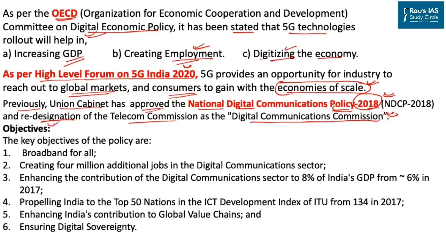The objectives of this policy were very simple. First, we are aspiring to provide broadband to all in the country, including both urban and rural centers. It also envisages creating 4 million additional jobs in the digital communications sector. It also provides for enhancing the contribution of the digital communication sector to 8% of India's GDP from the current 6%. It is also aspiring to propel India into the top 50 nations in the ICT Development Index of ITU, from 134 in 2017.